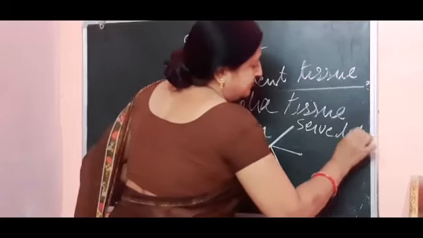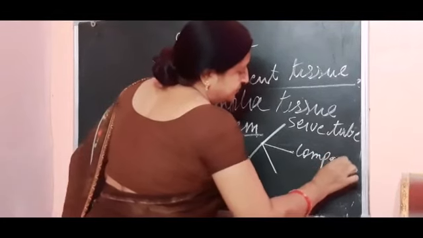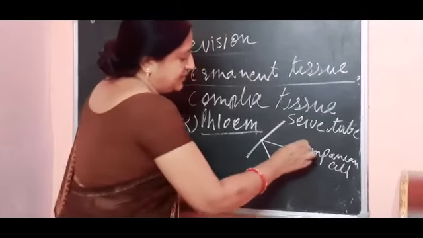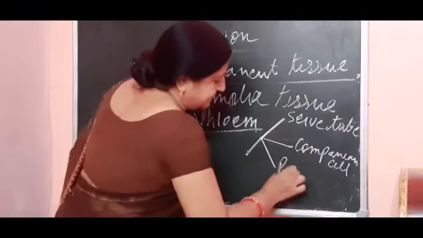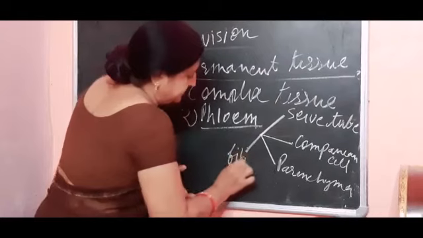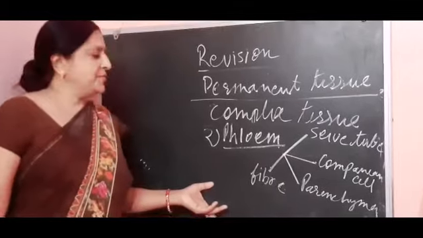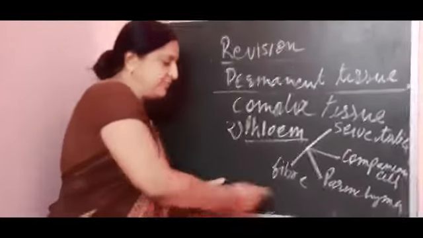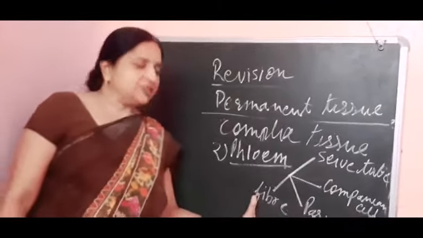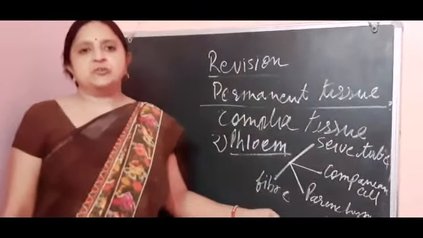Sieve tube, companion cell, phloem parenchyma, and phloem fiber. These three cells of phloem are living cells, and this phloem fiber is a dead cell. It's made up of dead cells, and its main function is to conduct the food material from the leaves to all parts of the plant.